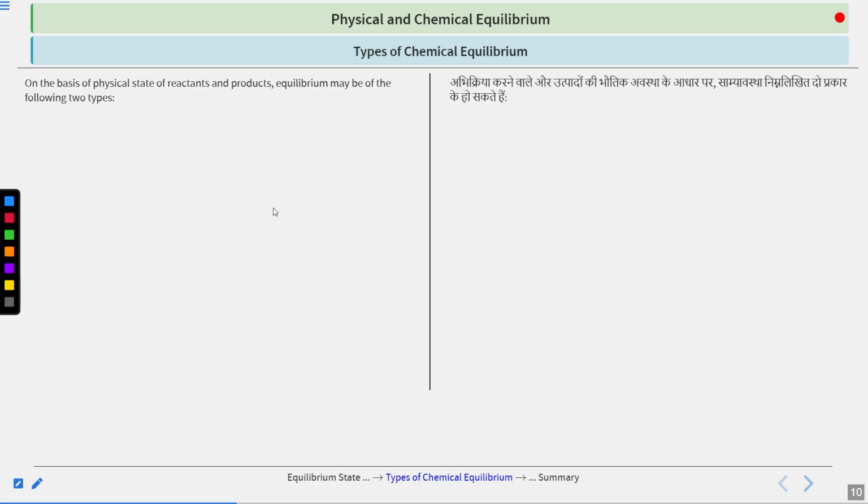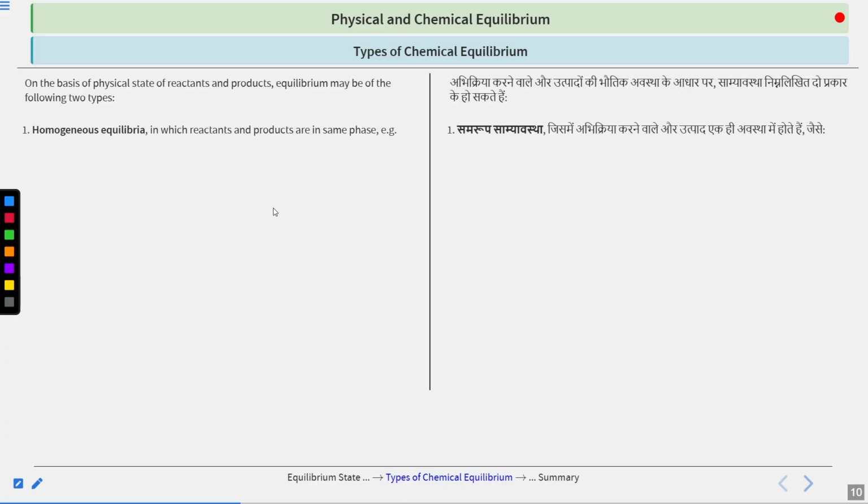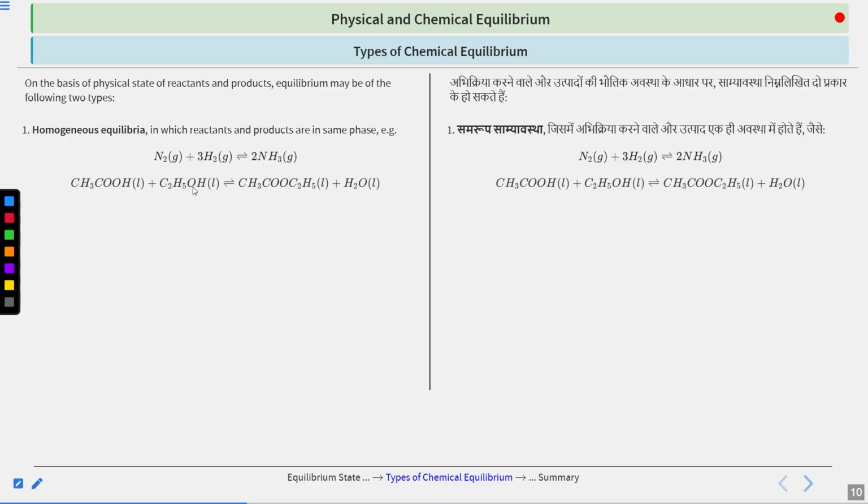Now moving on to types of chemical equilibrium. So first is homogeneous equilibrium. So what is homogeneous equilibrium? In this case, all the reactants and products are in the same phase. What is the meaning of this? Say we have an example. You can see that there are three species: nitrogen, hydrogen, and ammonia. Now this ammonia is the product, nitrogen and hydrogen are the reactants. Now all of these are in the same phase, that is the gaseous phase. So therefore we can say that it is a homogeneous equilibria.